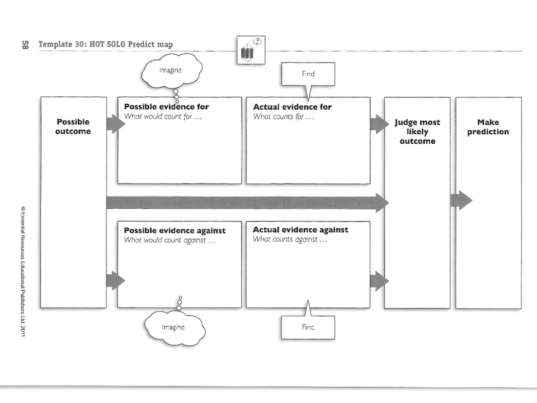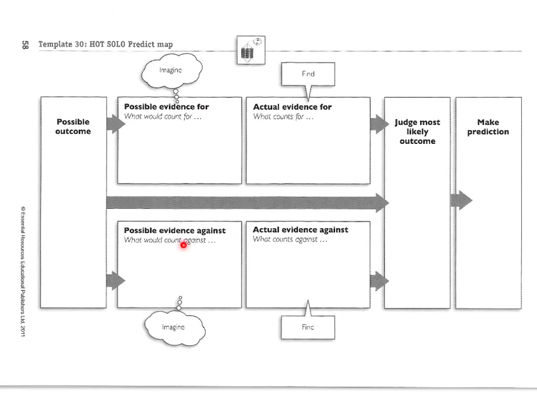Now these are really important because what this enables us to do is weigh up what is most likely to happen next. In this box here you'll put the possible outcome, what you think is most likely to happen, then the evidence that you can imagine for the particular thing.